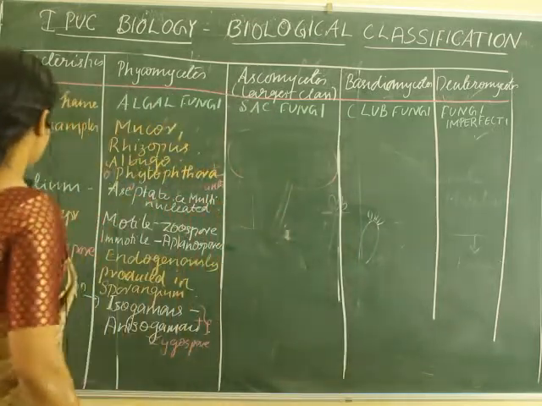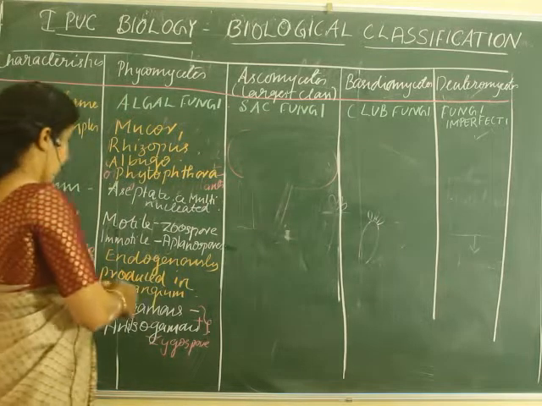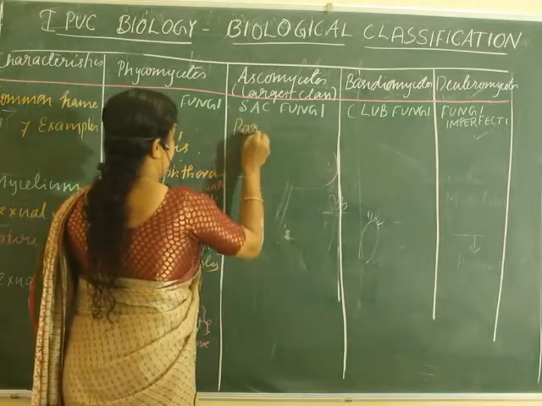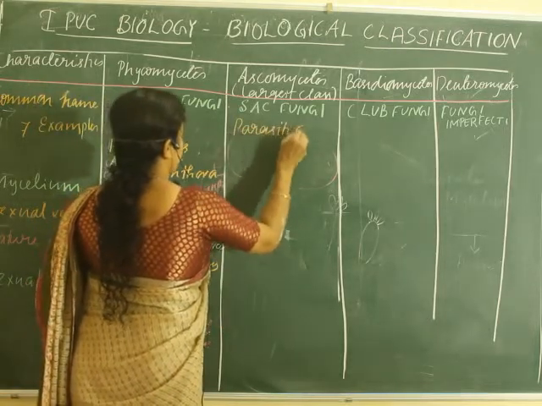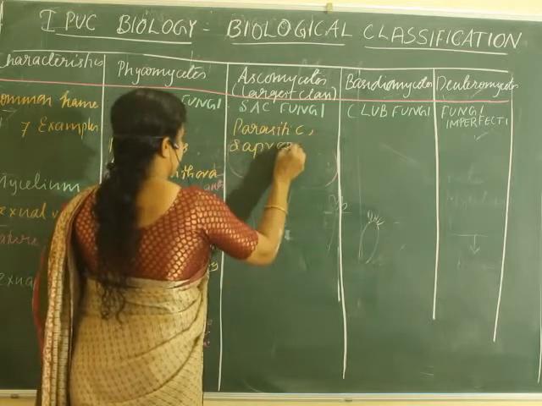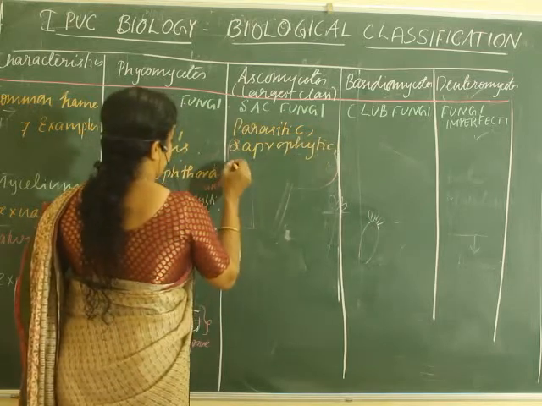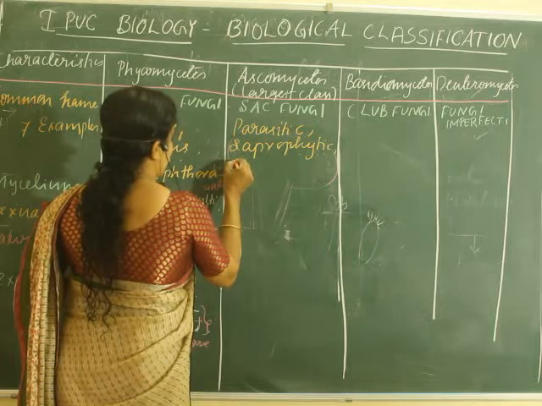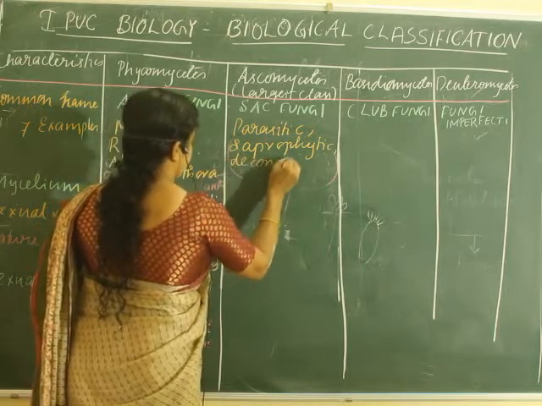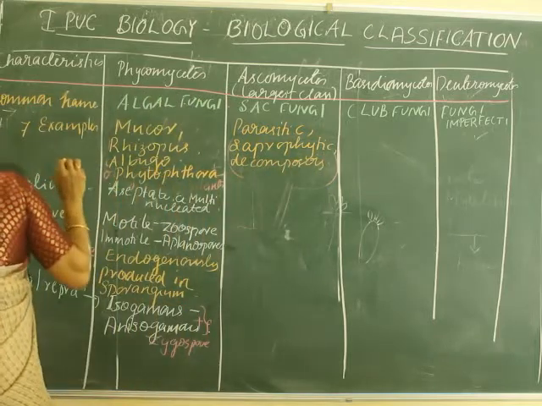Next, let us understand their habitat. Where are they found? Some of the Ascomycetes are parasitic. Then they can be saprophytic. They can be seen on dead and decomposing organisms, as decomposers.